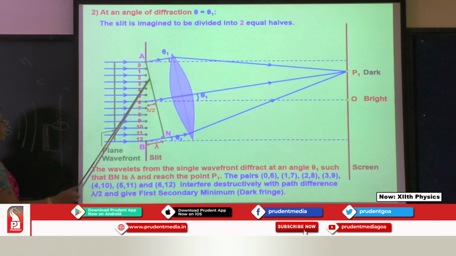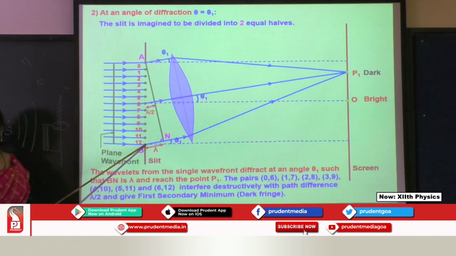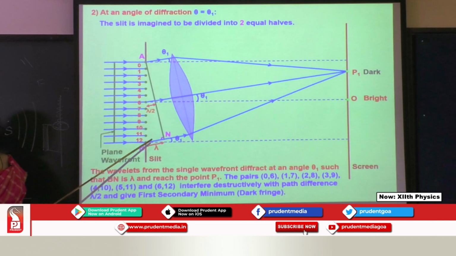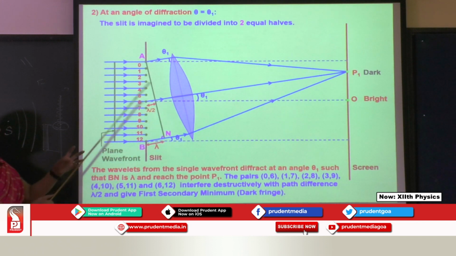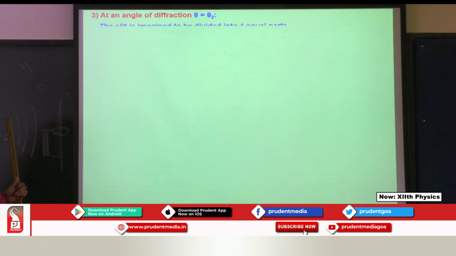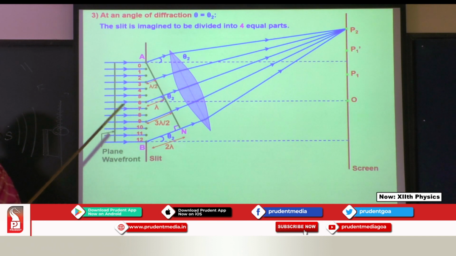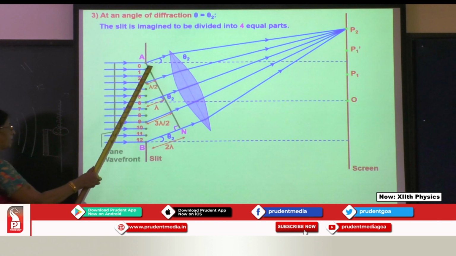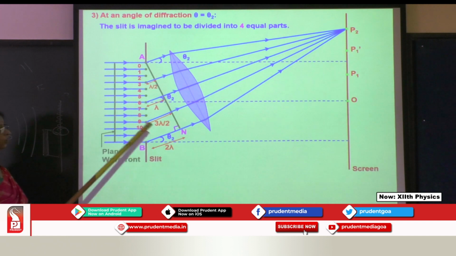So here it makes an angle theta. Therefore Bn is said to be the path difference, which is equal to lambda by 2 plus lambda by 2, which is equal to lambda, and that produces the dark fringe. Now when it is theta 2, I have divided it into 4 parts, all over lambda by 2 over here. 1 lambda, lambda by 2, here lambda, 3 lambda by 2, 2 lambda.